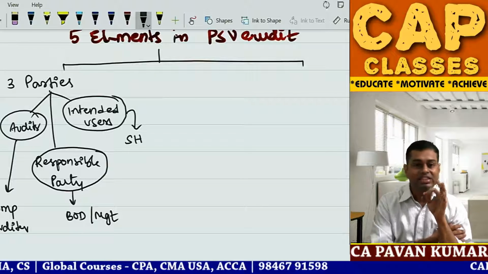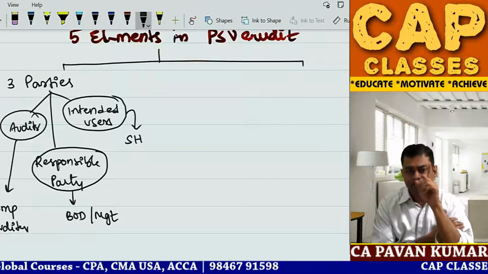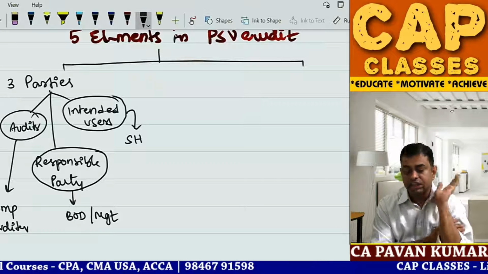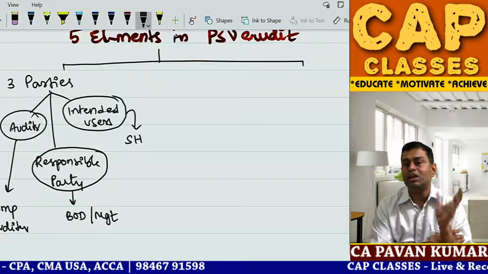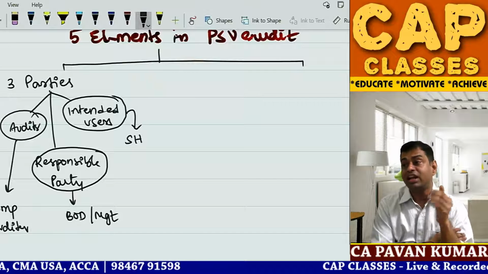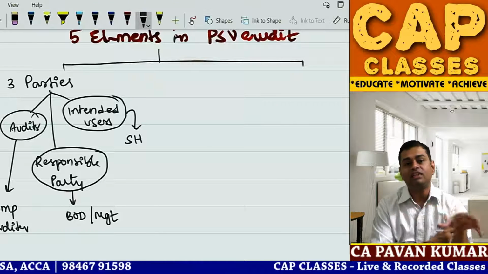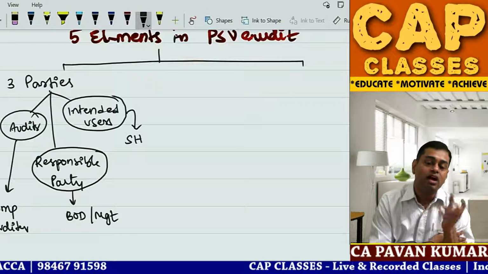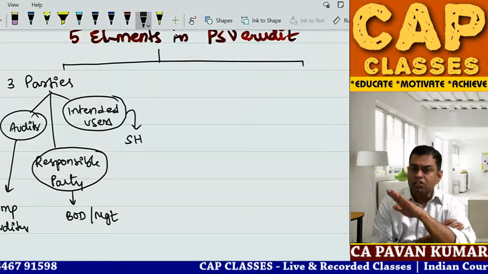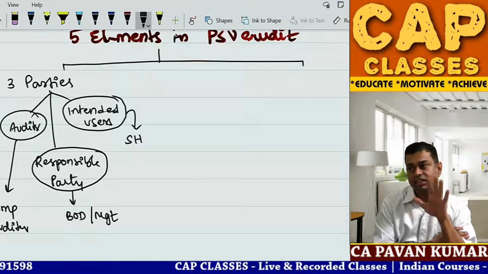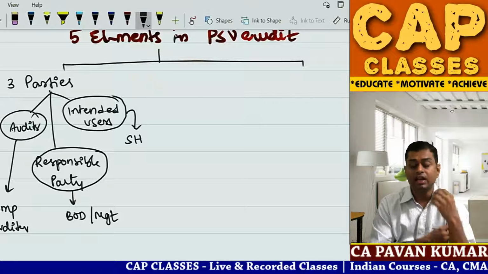If you are doing ACCA, in day one, lesson one, first or second page, they will explain these five elements. But in our Indian auditing textbooks, these are not there. In Final, in PSU audits, when they put these five elements, I was like, dude, this is already there in global textbooks. So it is the same concept. It is not exclusively for PSUs. These five elements will be there in any audit.